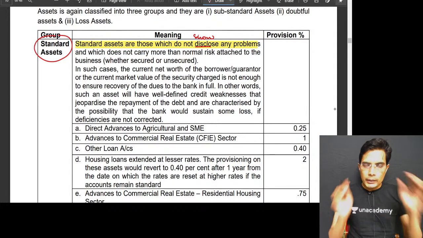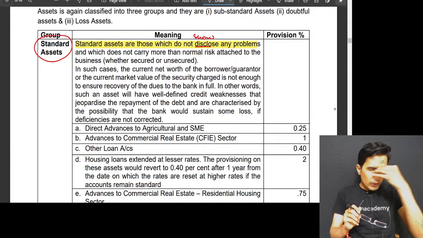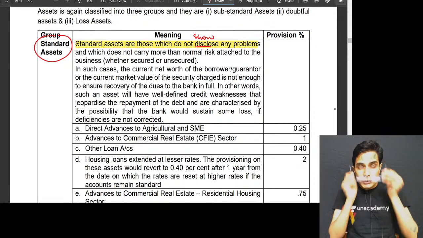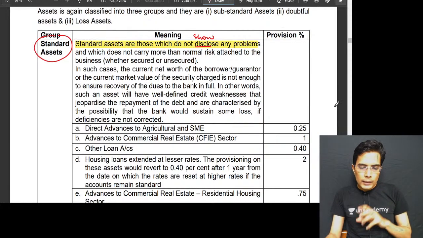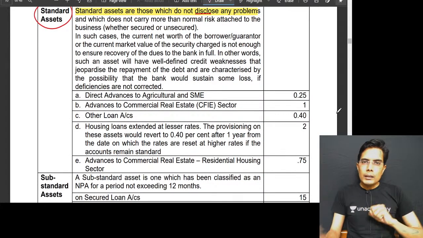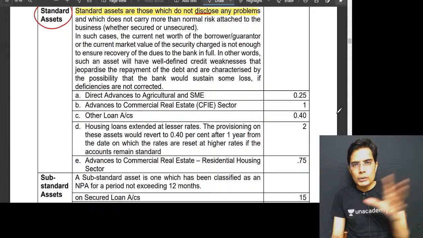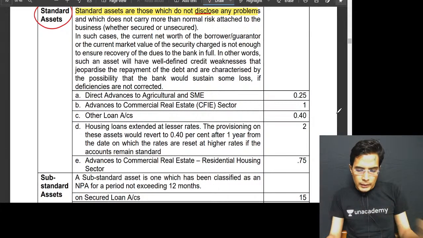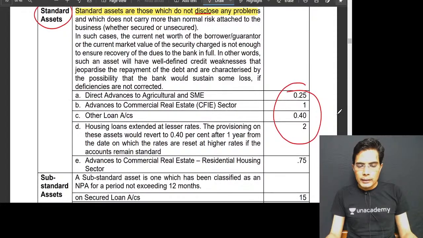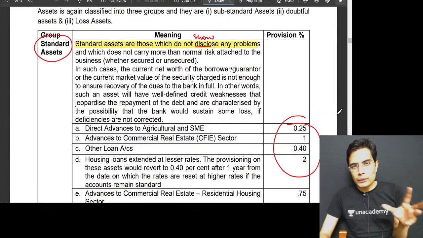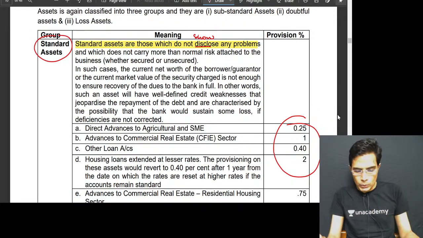Suppose ICICI Bank has given a loan to Rajesh Export Private Limited, and there is no significant risk attached to the recovery of that loan. Then how much provision should be made on that loan is given to us as per RBI guidelines. It depends upon the nature of business of the entity to whom ICICI Bank has given the loan.